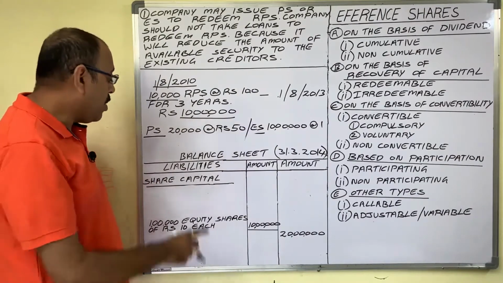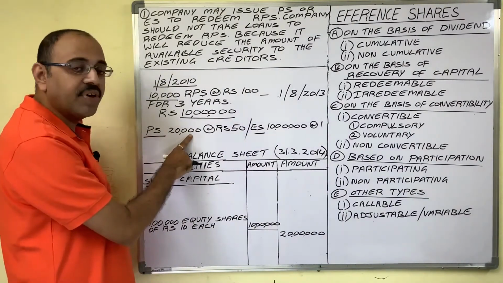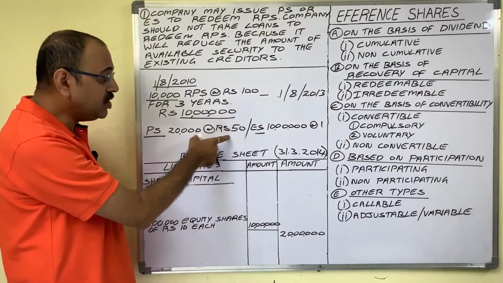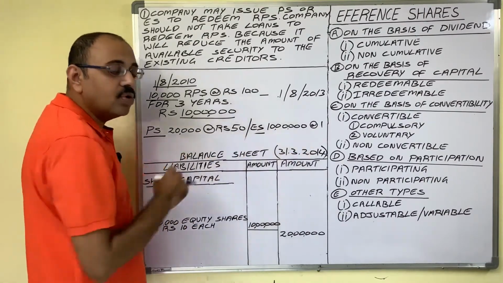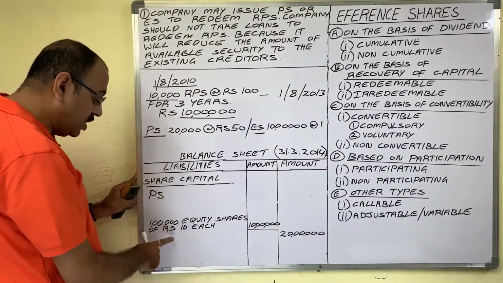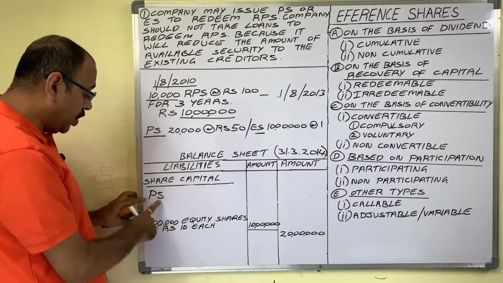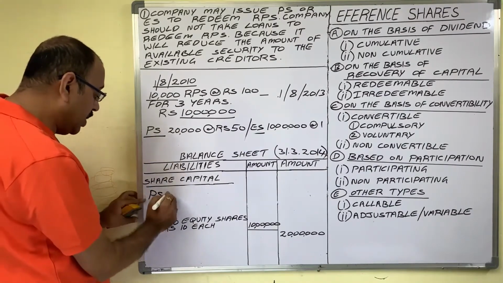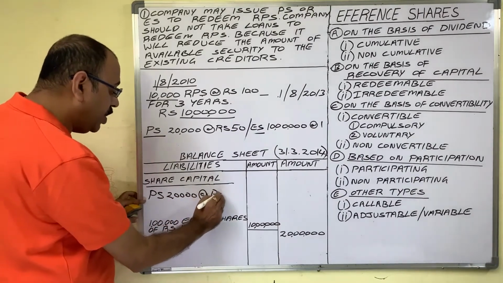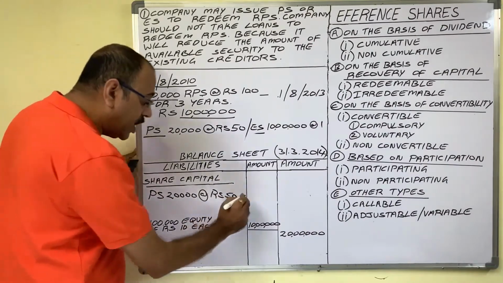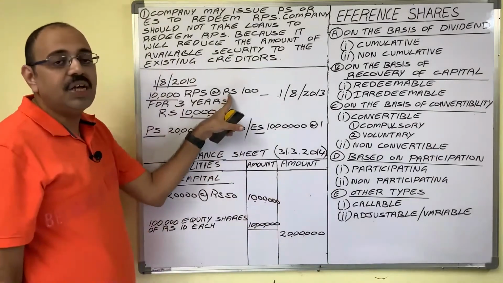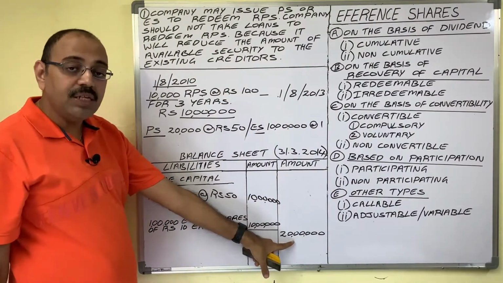For example, company issued 20,000 preference shares at the rate of 50 rupees each. Okay. In this case, what happens? On 31st March 2014, company has preference shares along with these equity shares. Now, new issue is 20,000 preference shares at the rate of 50 rupees each. Then it will become 10 lakh rupees. Even though these shares are redeemed, capital structure remains same.